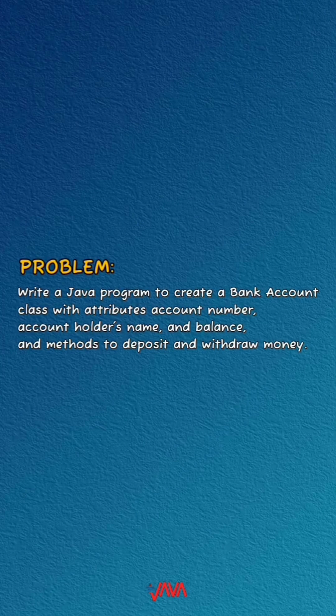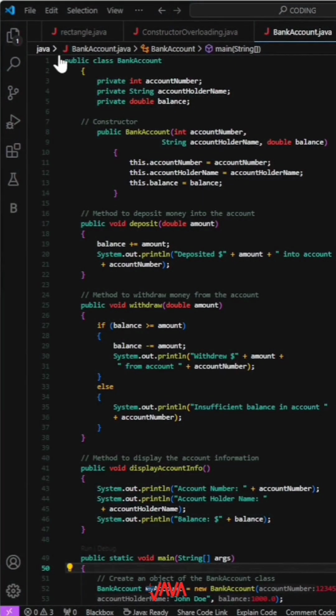There's a problem statement: create a bank account class with attributes account number, account holder's name, and balance, and methods to deposit and withdraw money. Let's jump into the code. In this code, it defines a bank account class with 3 attributes, account number, account holder name, and balance, with private access. The constructor initializes these attributes.